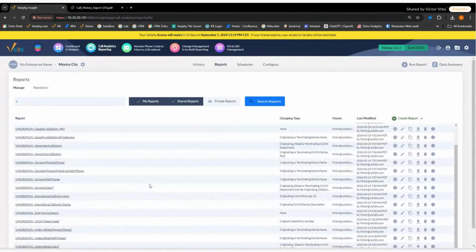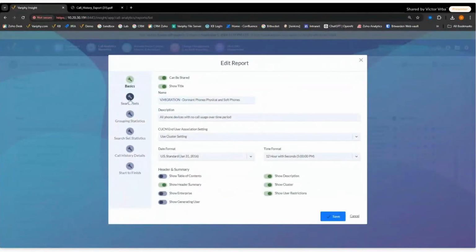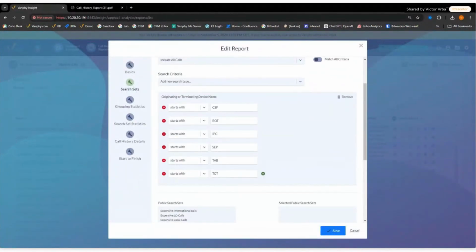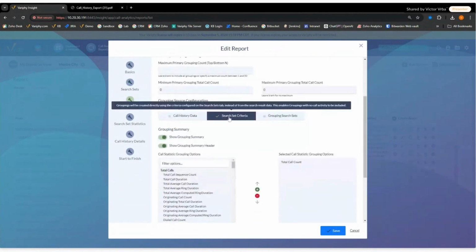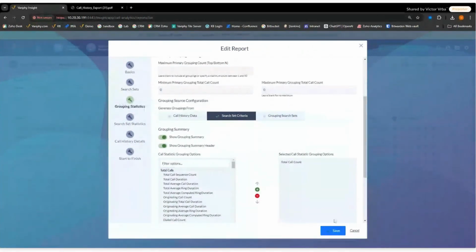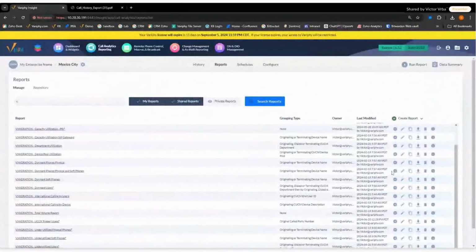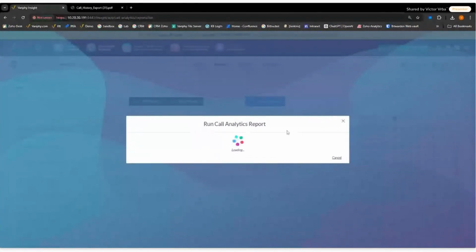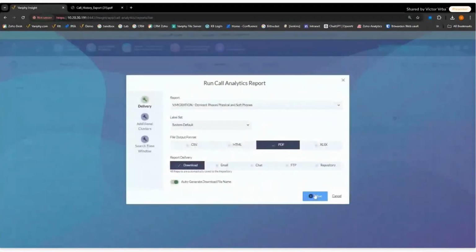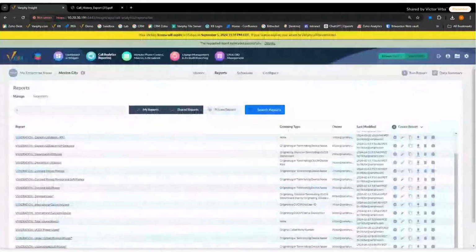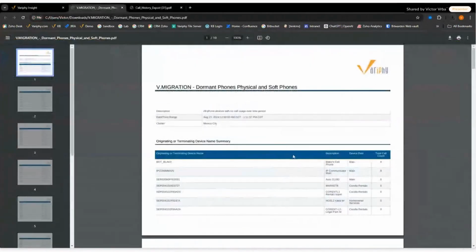And essentially, instead of adding all this stuff in here, there is a template available on our website. That's this guy. You can see our search sets. I have more devices in my search sets, but again, the same concept that we just went through. And essentially, I have my minimum and grouping, and I'm grouping off my search set criteria. All right, so I just check marked this box. So when we run this report right here, I'll give you guys an example of what it looks like. And again, if you don't want to have to build these reports, you don't have to. This is a great report that is available on our website for download.